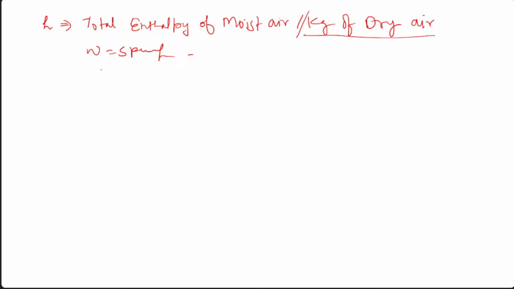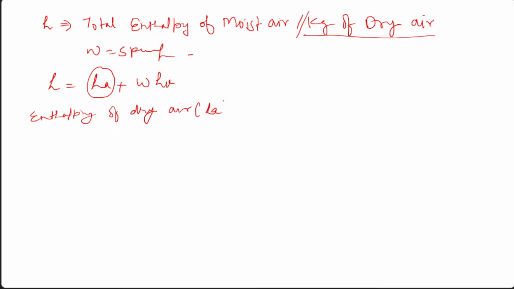And what is HA? HA is the specific enthalpy of the dry air part, and what is HV? It is the specific enthalpy of the vapor part. So you can write this again: H equals HA plus omega into HV. So let's first cover this part, HA. What is HA? It is the enthalpy of the dry air part, small ha.